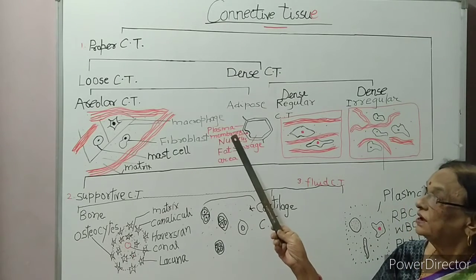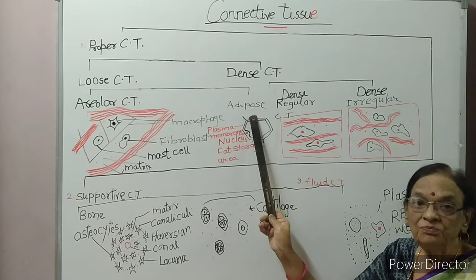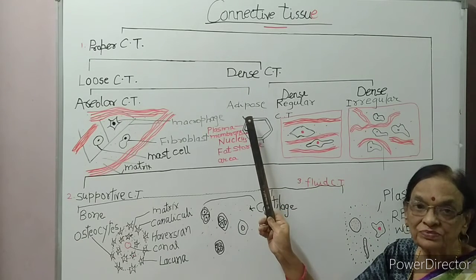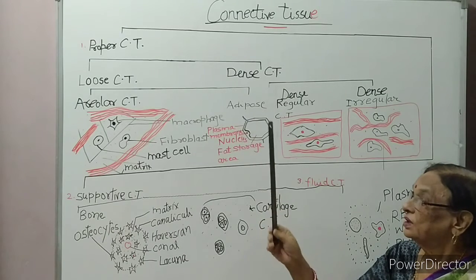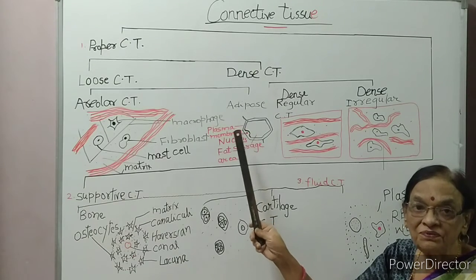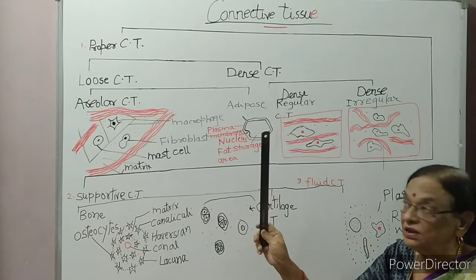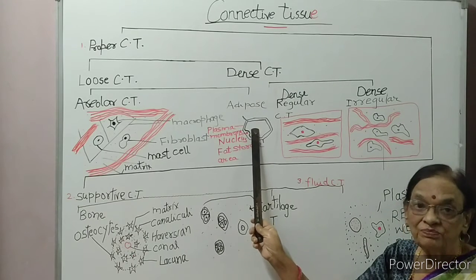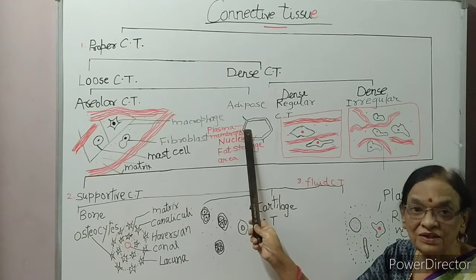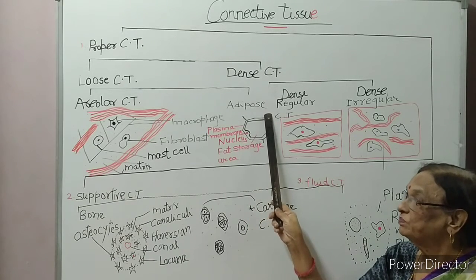Now, the second type of connective tissue is adipose connective tissue. Adipose means fat storing tissue. If the fat is more in our food, this fat is deposited inside our body in the cells. So fat storing cells are called adipose tissue.